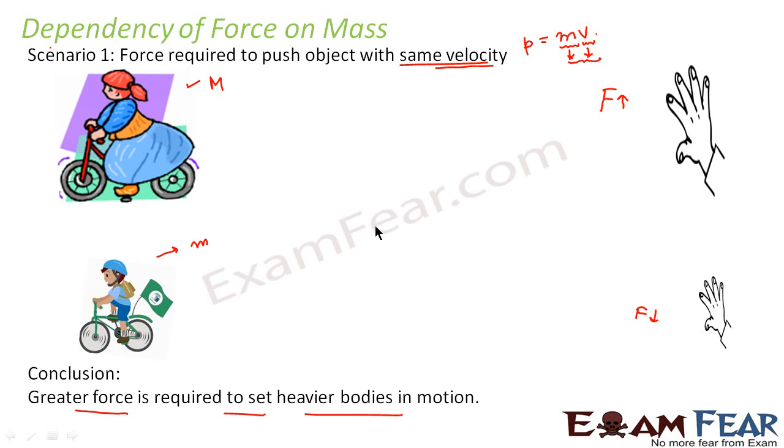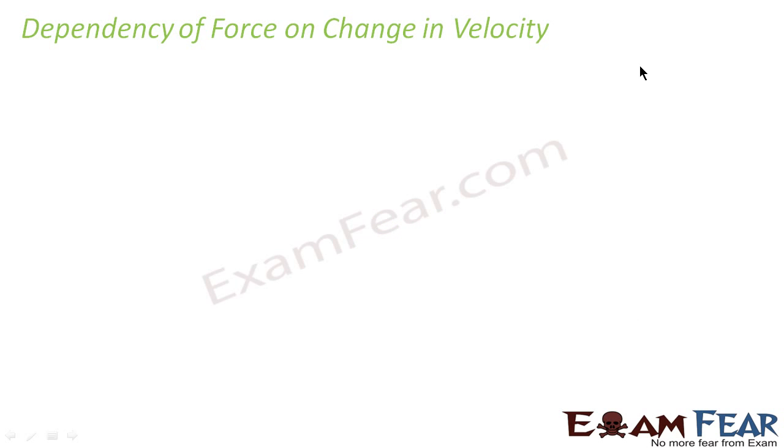That means if we consider that velocity is constant, then the amount of force which we need to apply will be dependent on mass. That means greater the mass, greater the force required to move it, provided velocity is constant. Now we will see how force is related to velocity, provided the mass is constant.